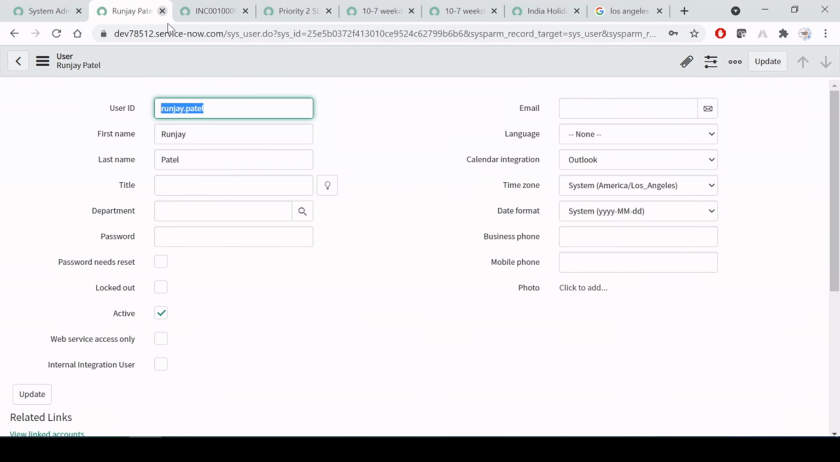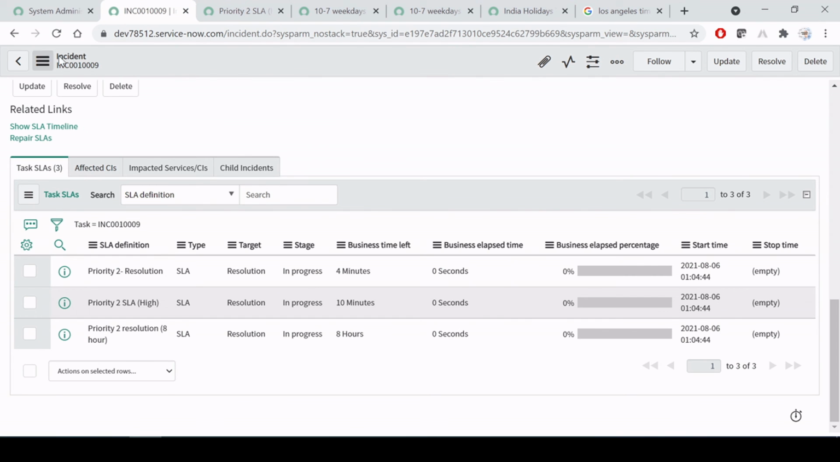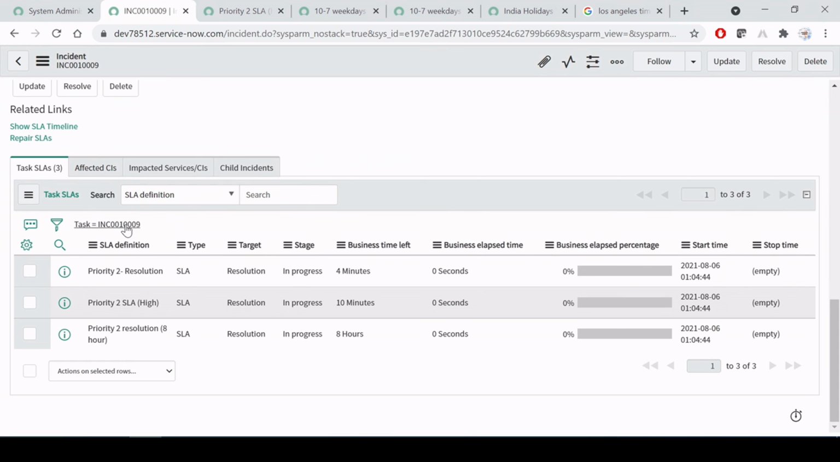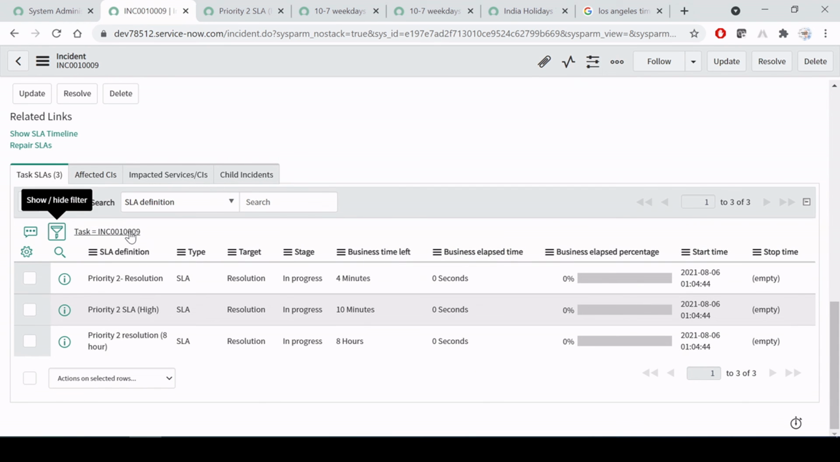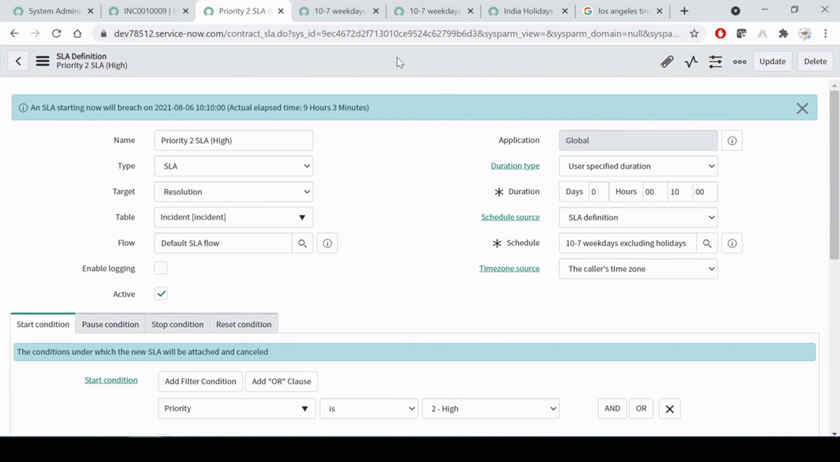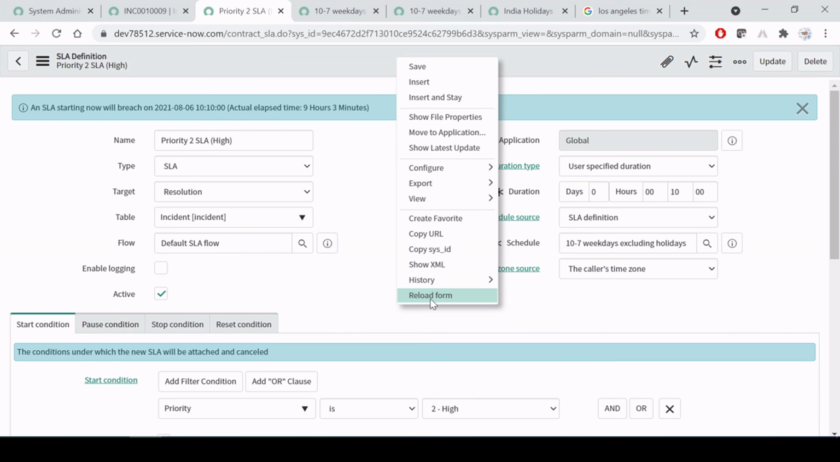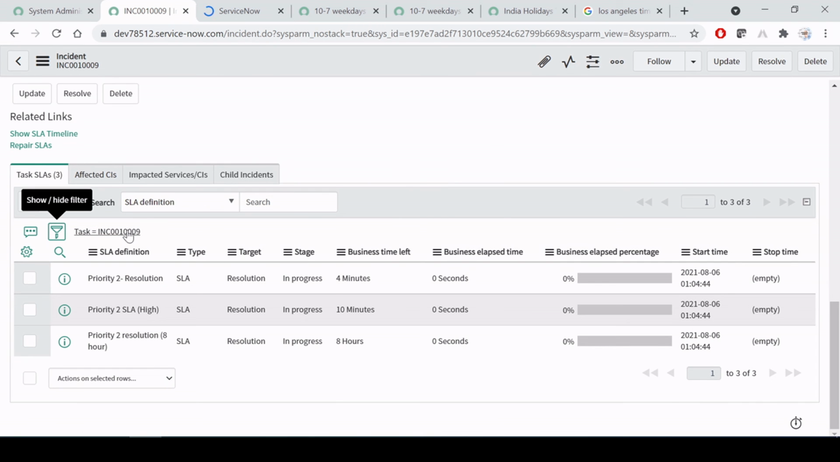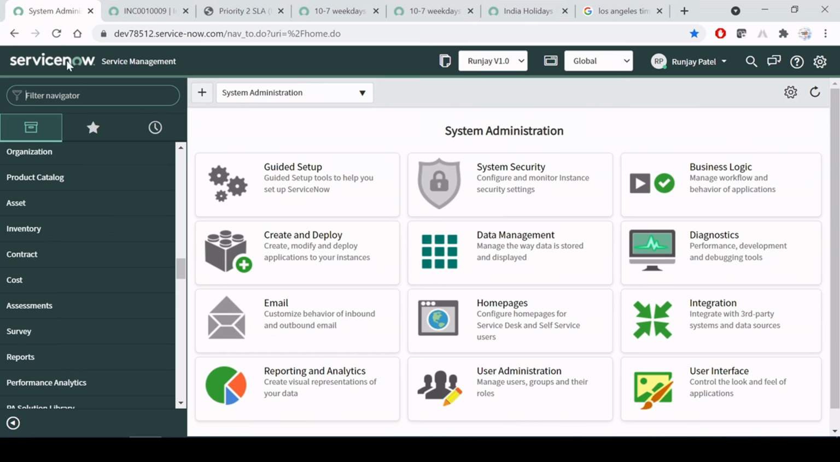Maybe because we have created it already, it is not getting attached, but it is supposed to work here. And the SLA, let me check which one we have selected. 10 to 7, the schedule which we just created, right? Okay, fine. So let us create a new incident. I will see whether that SLA is executing or not.